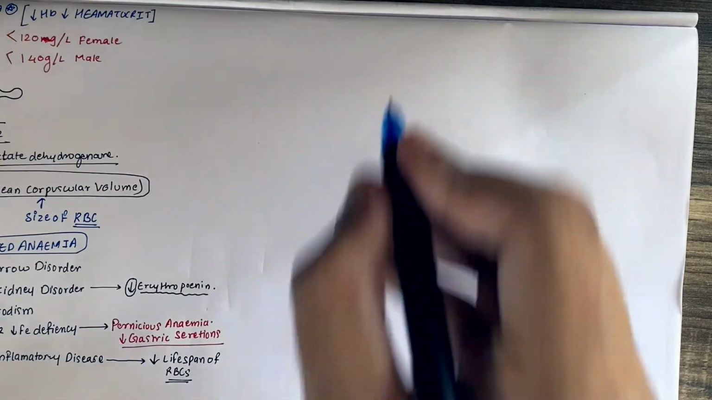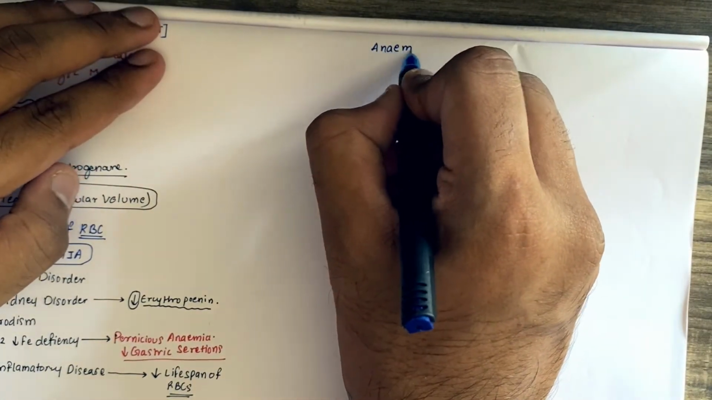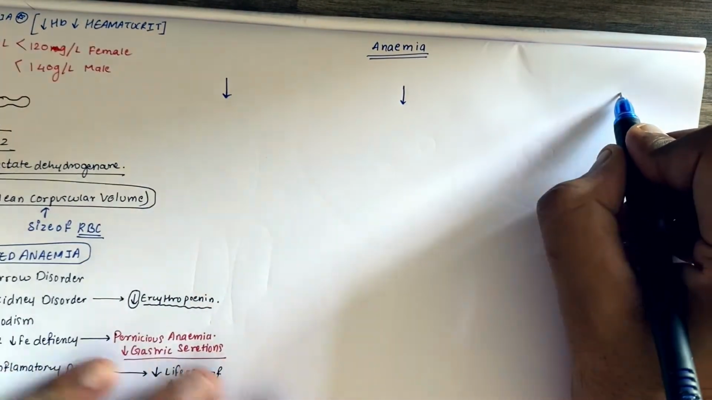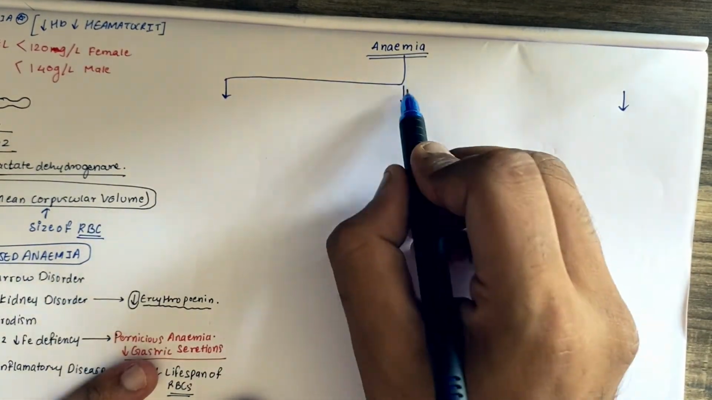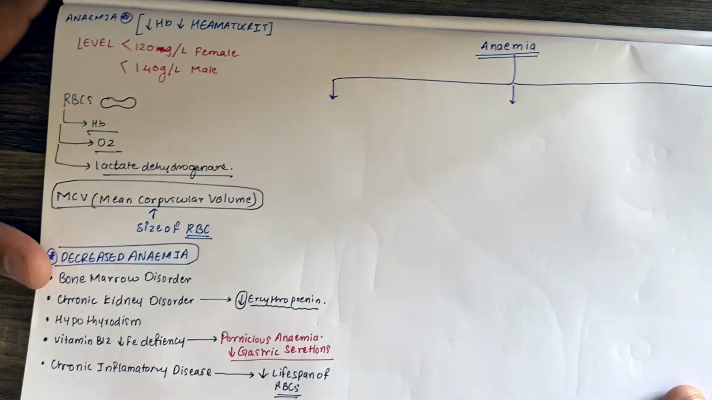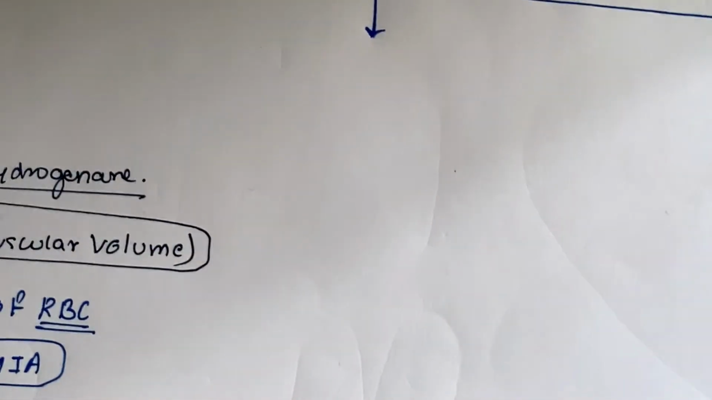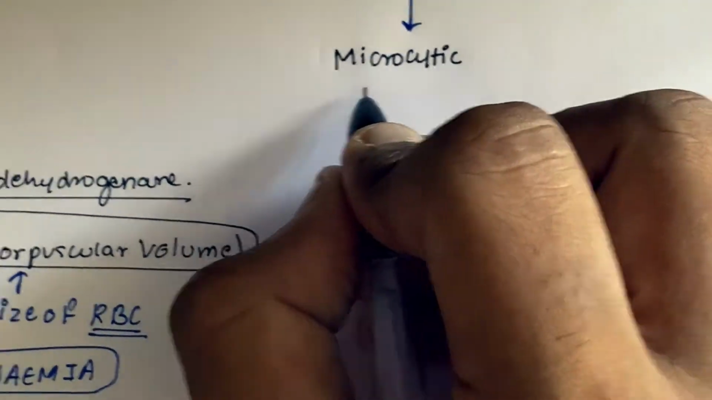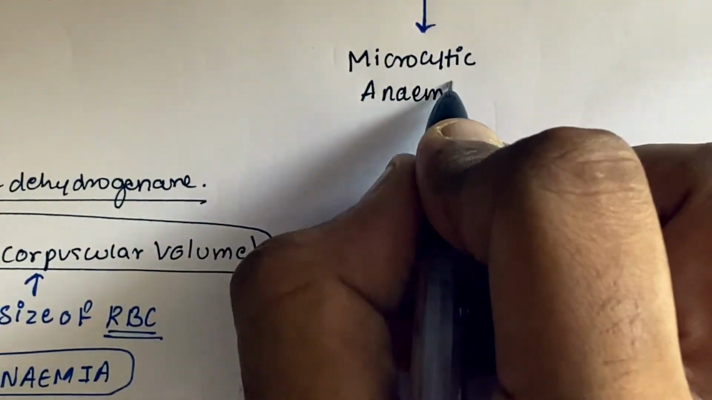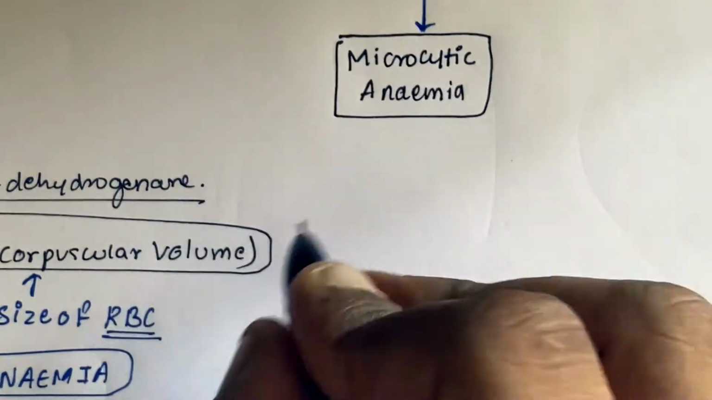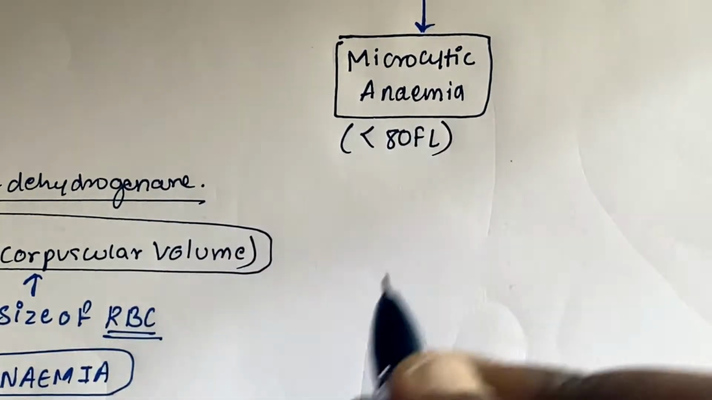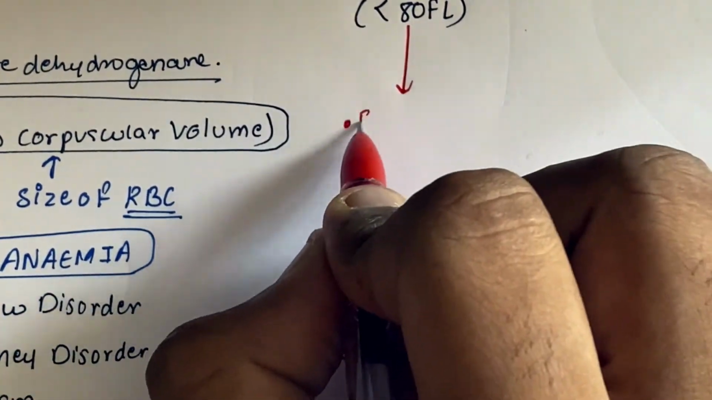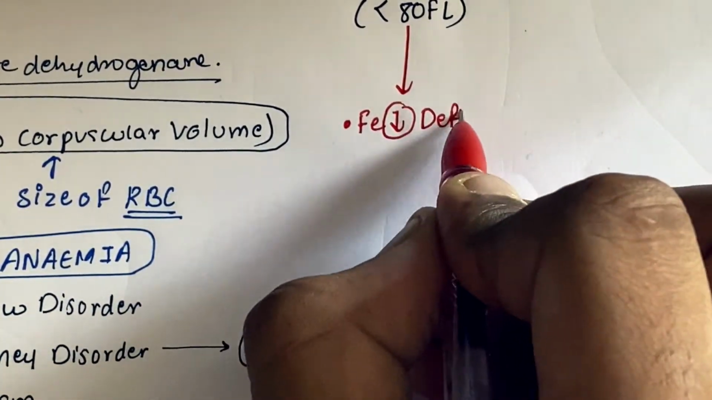So the main category I'll be talking about now is anemia itself. Anemia can be divided into three different types, and this is done by MCV, the mean corpuscular volume, which determines the size of the cells. One is microcytic anemia, which is less than 80 femtoliters. Then there is normocytic anemia, and then there is macrocytic anemia.